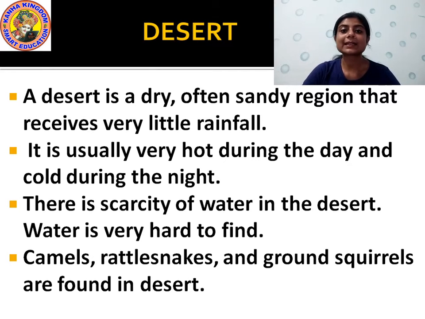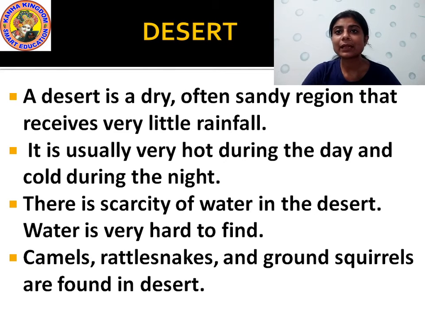Understood? So desert is a region which is very dry, okay, and sandy and which receives very little rainfall. It is usually very hot during day and very cold during night, and it is a place where there is scarcity of water. That means the availability of water is very less. Okay, and there are only few animals which can survive in these deserts.